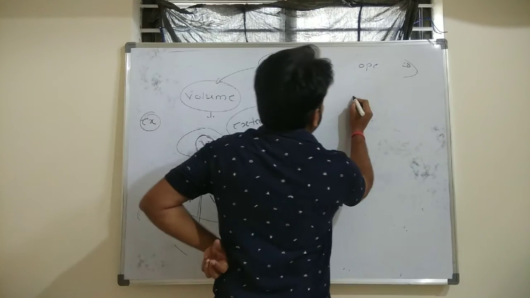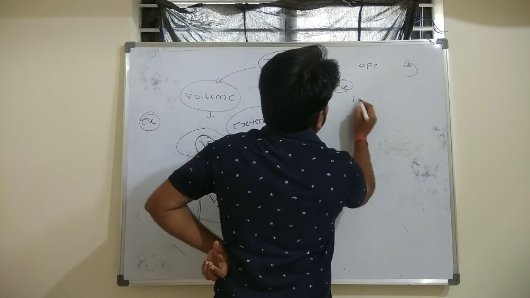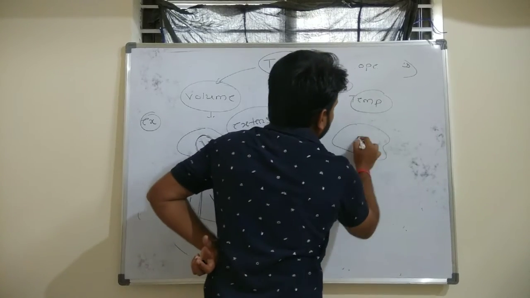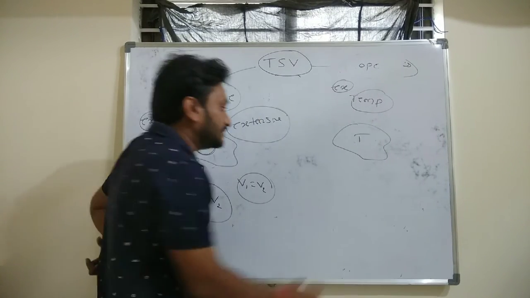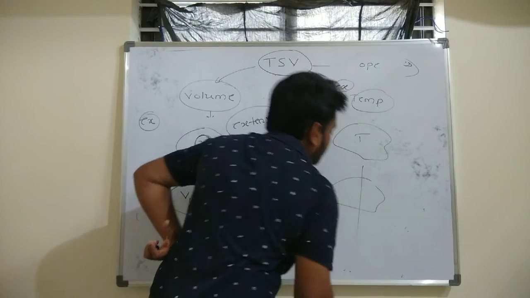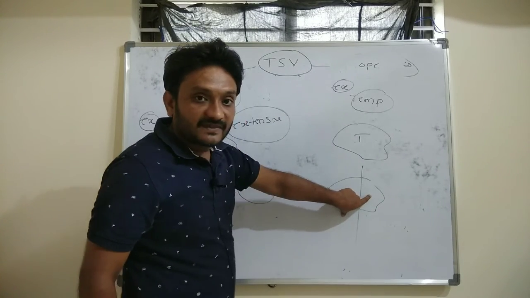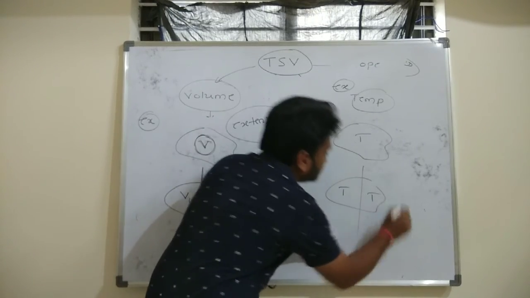Now for example, temperature. Clear? Let me consider a system which has the temperature T. Now I will divide the system into two equal parts. Then what is the temperature of the two equal parts? It will still be temperature T only.